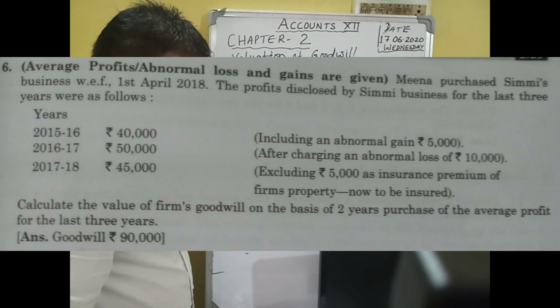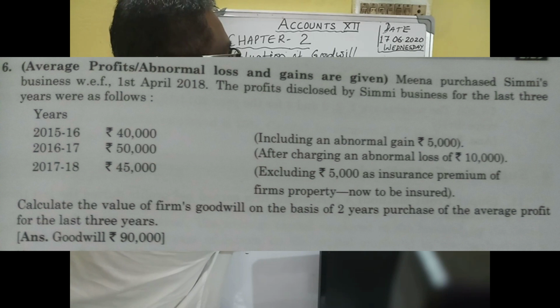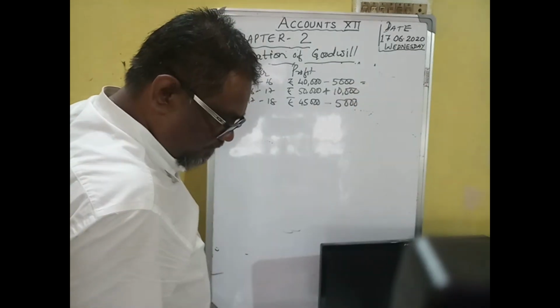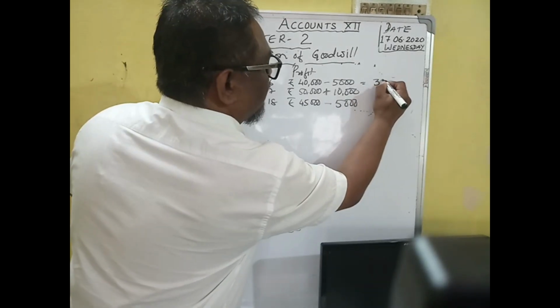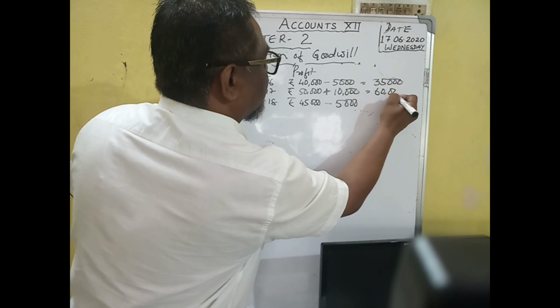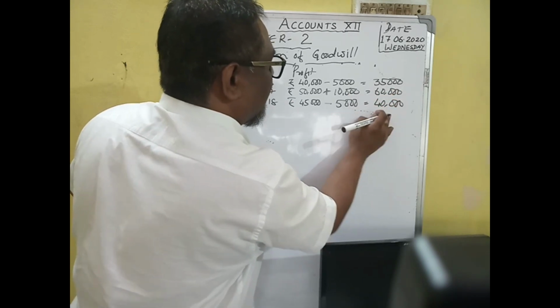Insurance of 5,000 has not been deducted. Insurance is an expense of the firm, so you have to subtract insurance. So the correct profit is 35,000, 60,000 and 40,000.